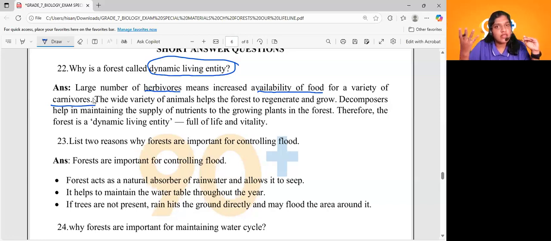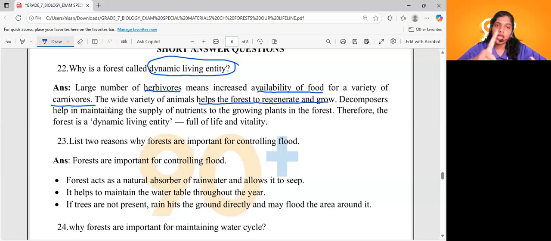So if there are trees and plants present, there might be a large number of herbivores feeding on the plants, right? If herbivores are present, they are definitely going to be fed upon by what? The carnivores. So all the trophic levels of the food chain will be present in the entire forest. A large number of herbivores means increased availability of food for a variety of carnivores. The wide variety of animals helps the forest to regenerate, grow and decompose.